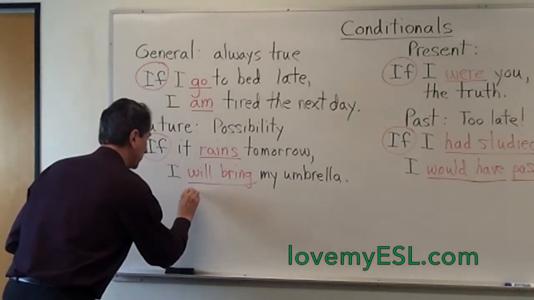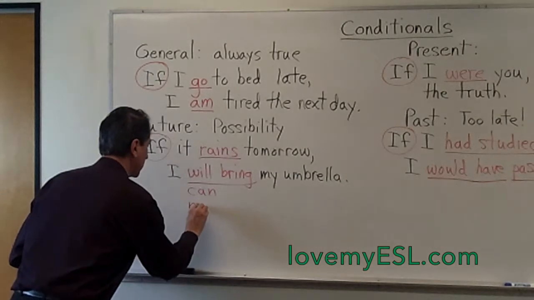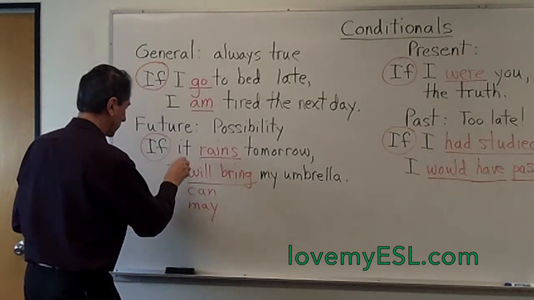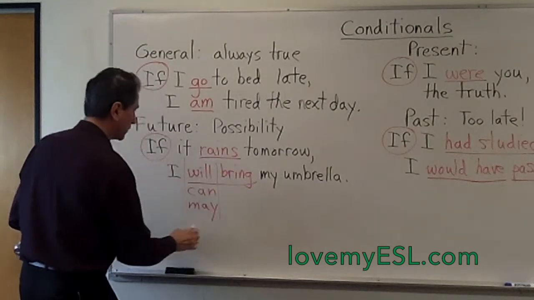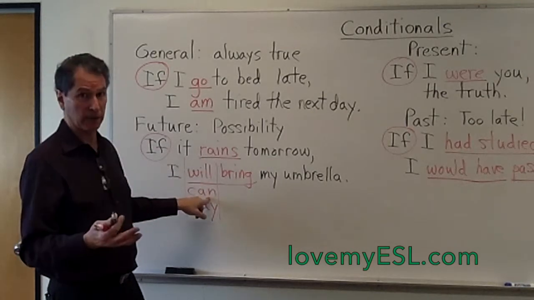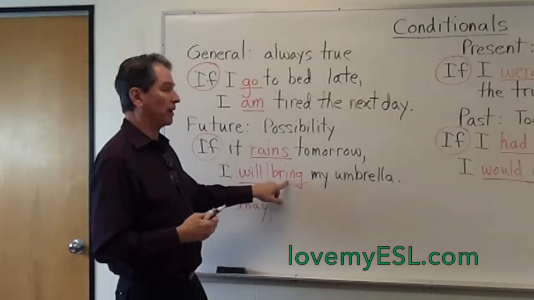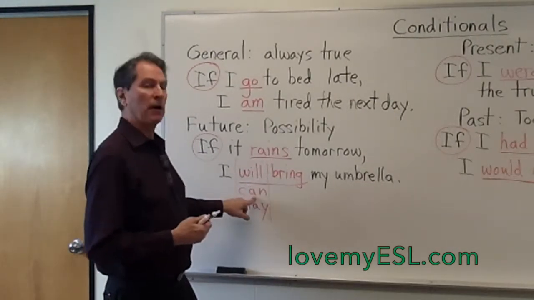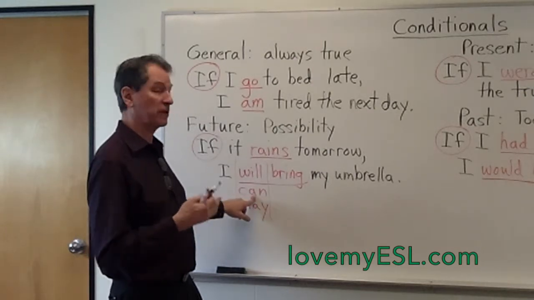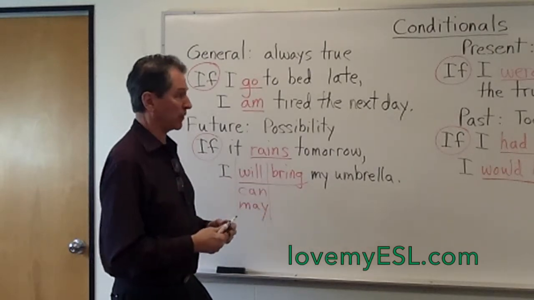But you can also say can. I can bring my umbrella. You can also say may. I may bring my umbrella. So you can substitute any of these three words for will. I will bring my umbrella. I can. Now can means ability, so you'd only use it when you're talking about ability. And I may bring my umbrella when you're talking about possibility. So if you have the ability to bring your umbrella, you say I can bring my umbrella, or I may bring my umbrella.